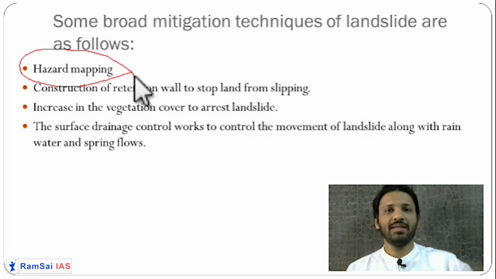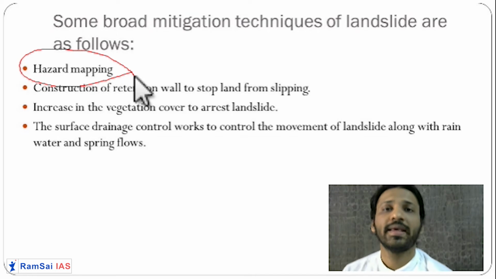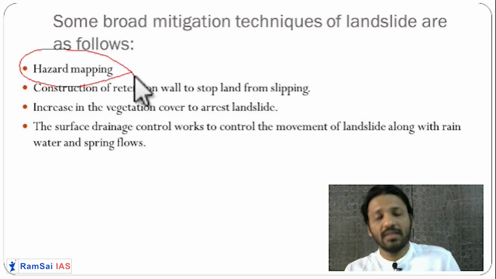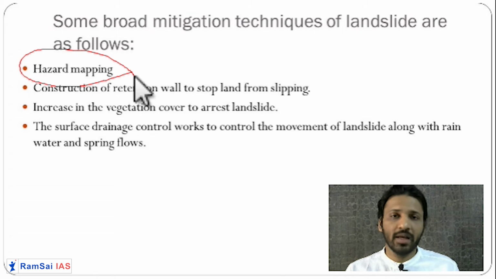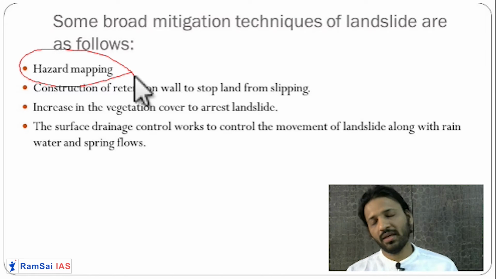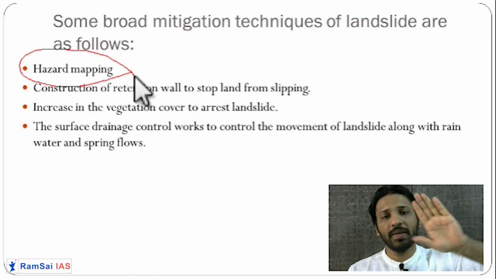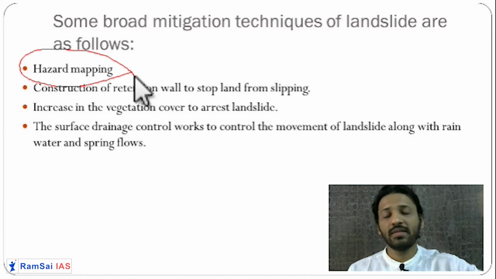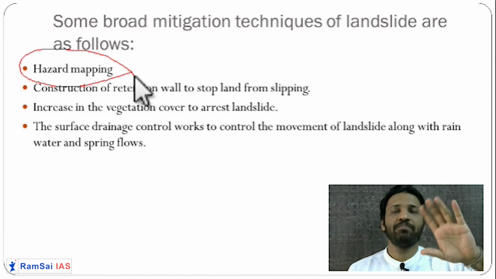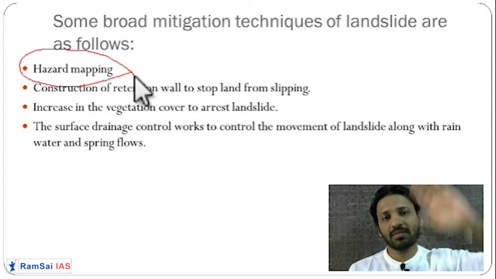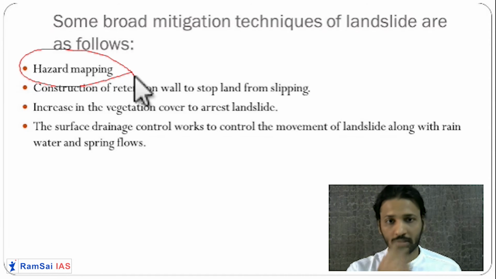Then you come to know, okay, these are the areas where a hazard can occur, where this disaster can occur. Then you can take particular steps. So if you go into the mountains by train or by bus, you will see certain mountain walls. They are particularly built by the government. They are covered with steel nets, or they make a certain type of waterproof plaster on these walls.